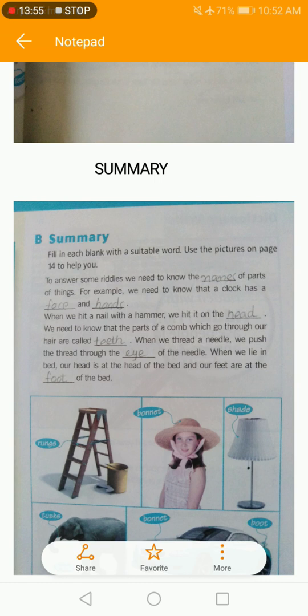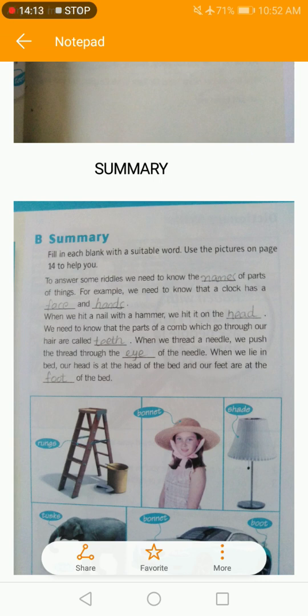When we hit a nail with a hammer, we hit it on the head. We need to know that the part of a comb which goes through our hair is called teeth. When we thread a needle, we push the thread through the eye of the needle.